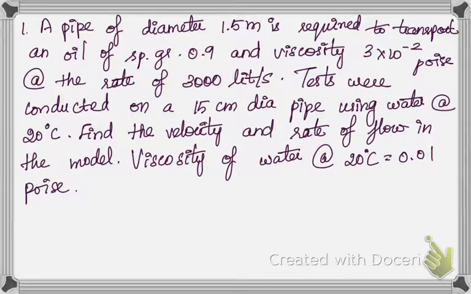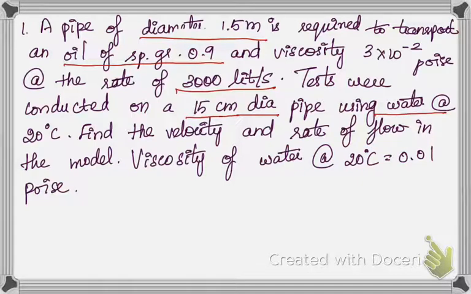In the real field, we are going to construct a pipe of diameter 1.5 meter and we are going to transport oil in that particular pipe at a rate of 3000 liters per second. While conducting a model test, we are using a 15 centimeter diameter pipe and instead of oil we are going to use water. Now they have asked us to determine the velocity and rate of flow. First, as I have told earlier, we have to write the given data.